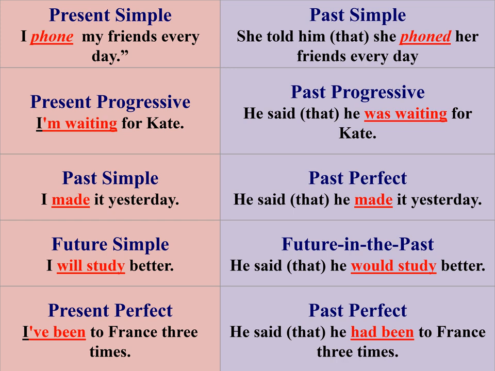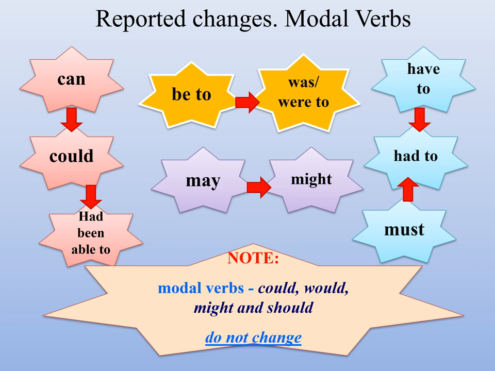From present perfect, I've been to France 3 times. To past perfect, he said that he had been to France 3 times. Okay, we already know how tenses change. Now, the question is, how do we change modal verbs in reported speech?